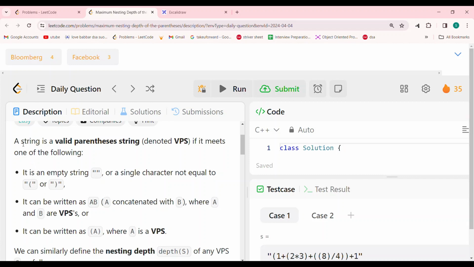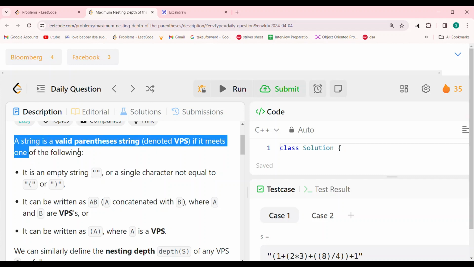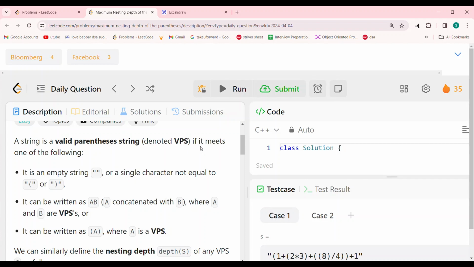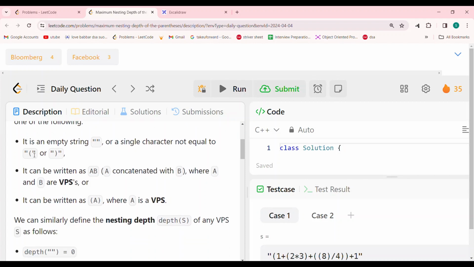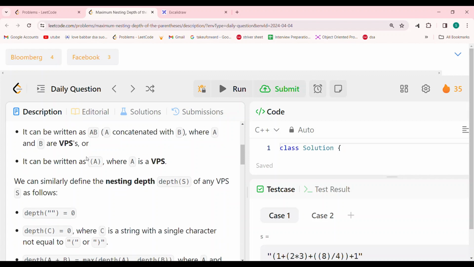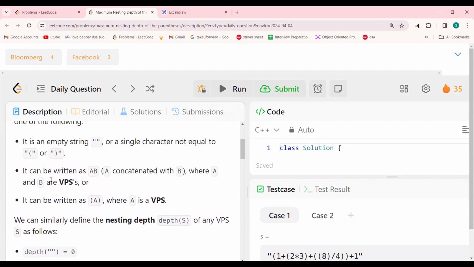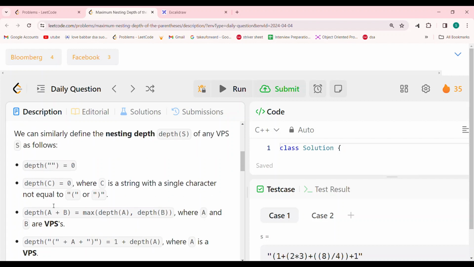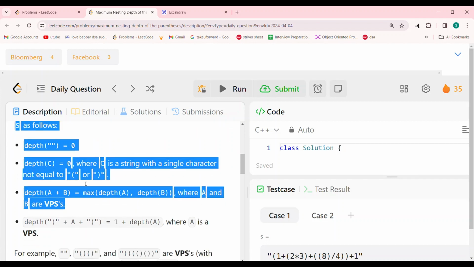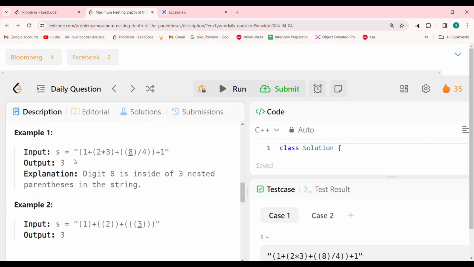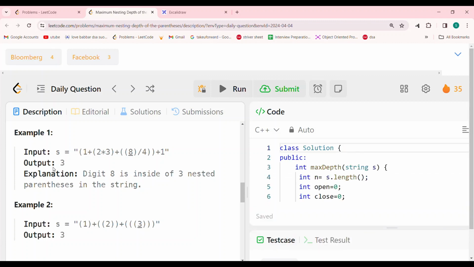It's written a lot here that a string is a valid parentheses string, denoted VPS, if it meets the following conditions: that it is an empty string or a single character not equal to these, or it can be written as AB. I will simply explain, you can read this question from here. What the question states is that you need to find the length of the maximum depth which is possible.